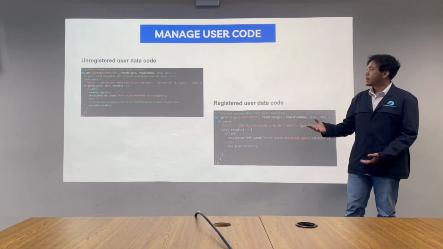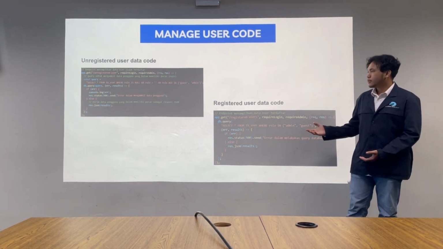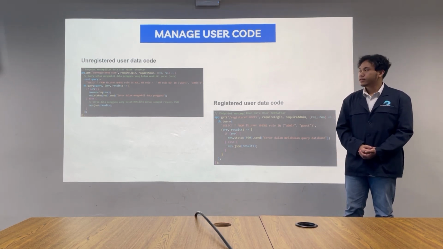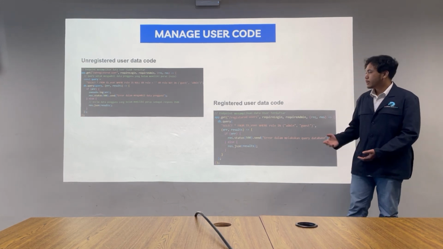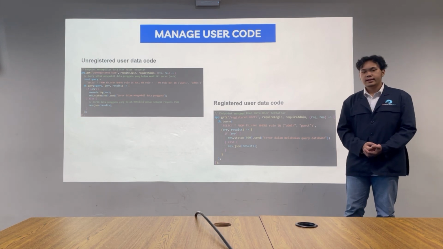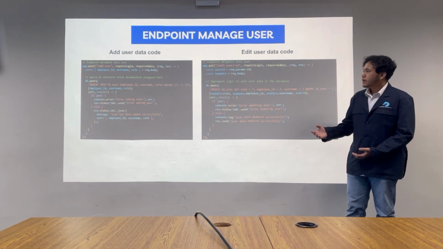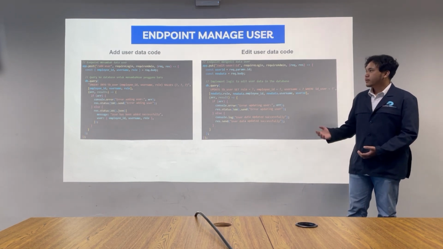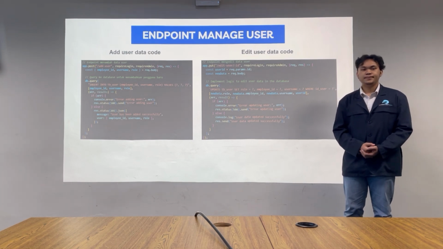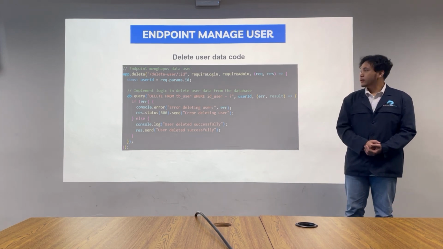And this is our managed user code, and there are unregistered user data code and registered user data code. The unregistered user data code shows the users that have not been registered, and the registered user data code shows the users that are already registered. And this is add user data code and edit user data code for adding and editing user data. And this is delete user data code for deleting user data.